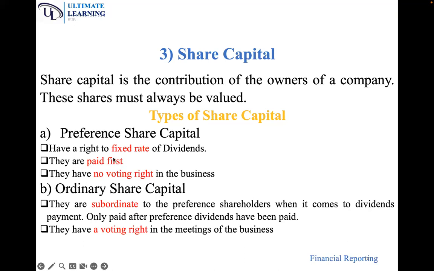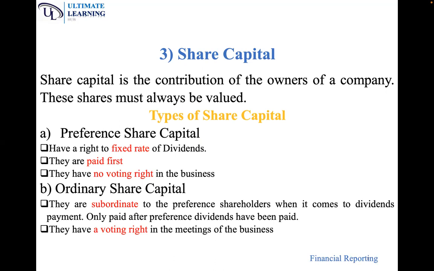Preference share capital holders have a right to a fixed rate of dividends, which means preference shareholders are paid a fixed dividend. So if it is 10% of their shares, every year they'll be paid dividends equivalent to 10% of their shares, which means the dividends they receive is fixed. Number two, they are paid first.